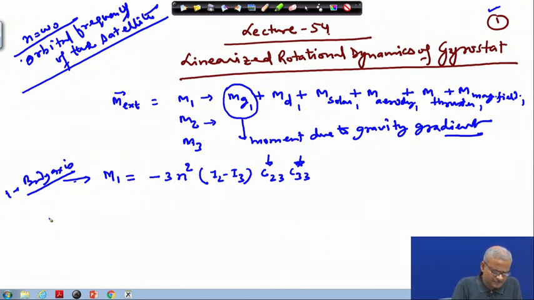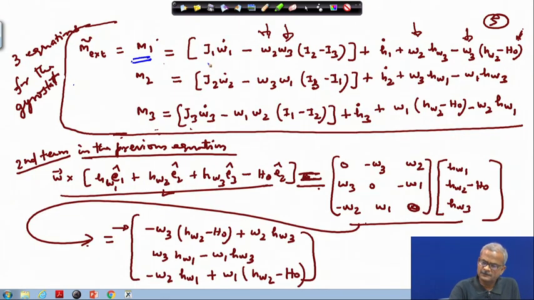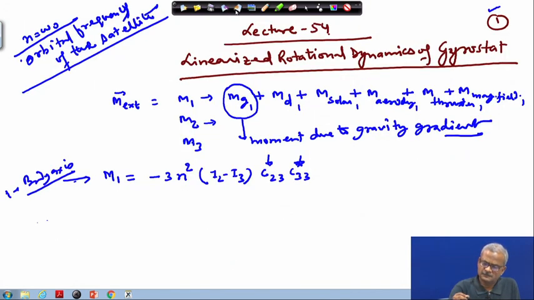So we start with our equation: M1 equals, and I will write it on the right hand side. Let us first copy this whole part from this place: J1 times omega 1 dot.